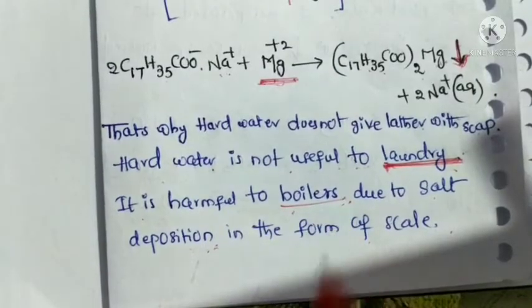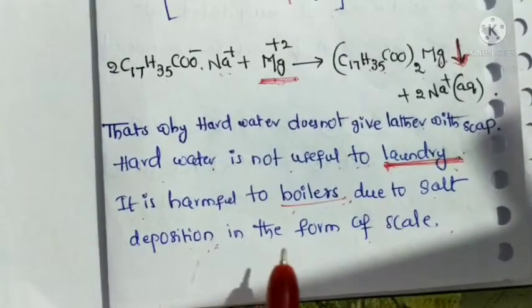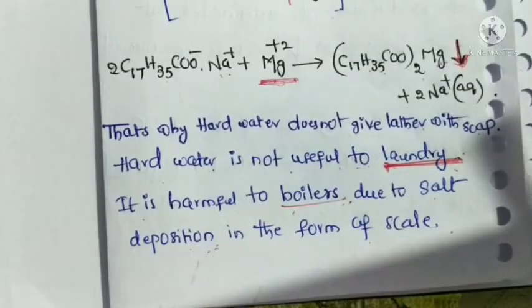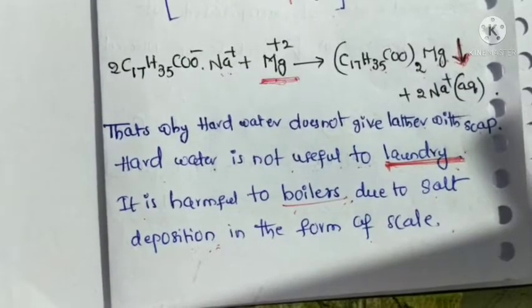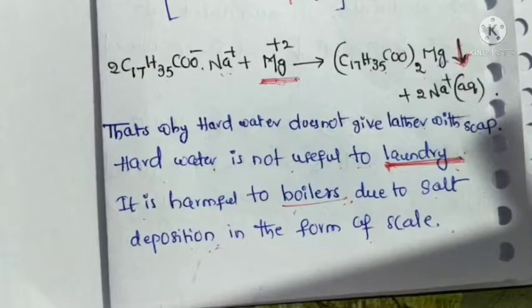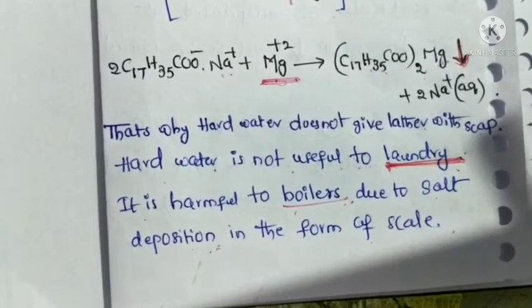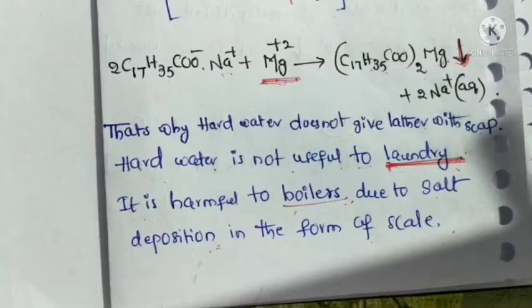Boilers are damaged when hard water is pumped through them, because salts are deposited on the boilers. The best example in our daily life: whenever we see a water heater, after a few days it has some salts deposited on it.